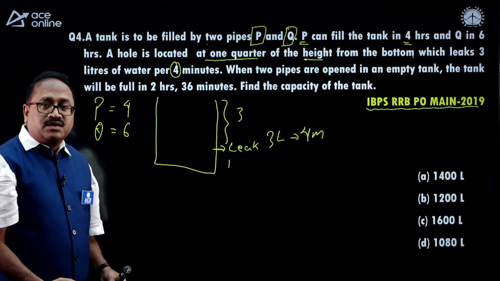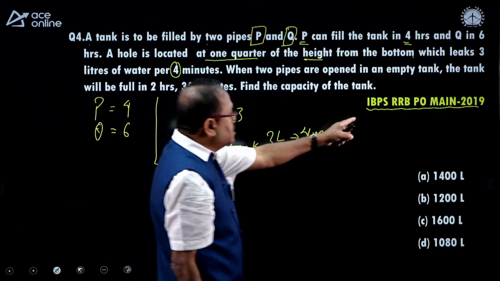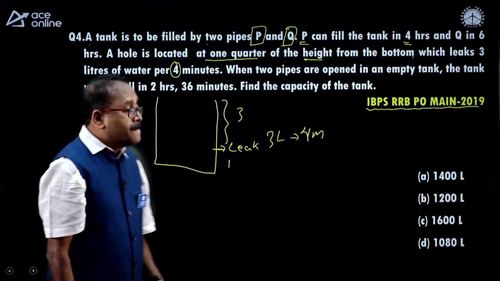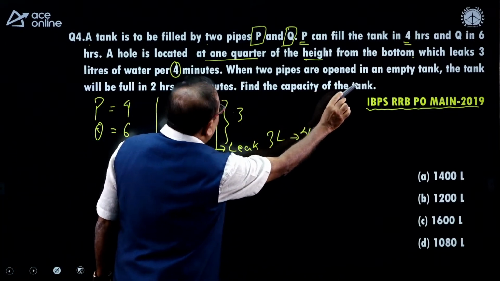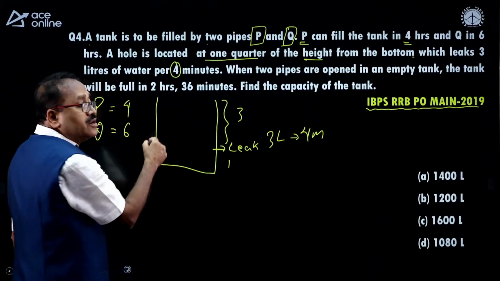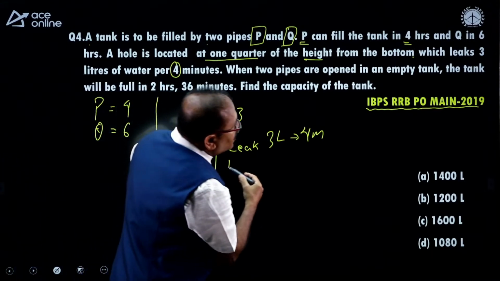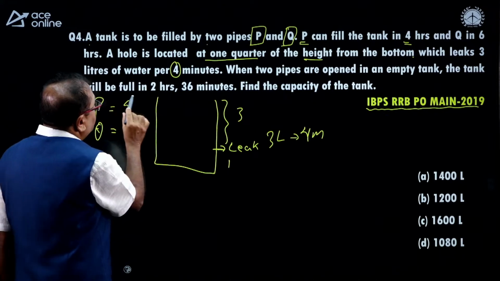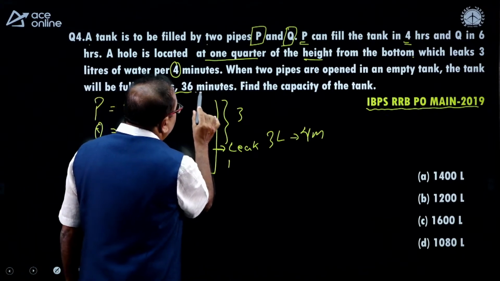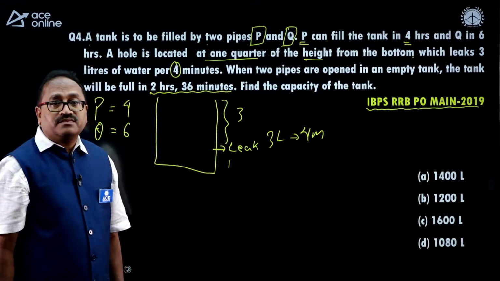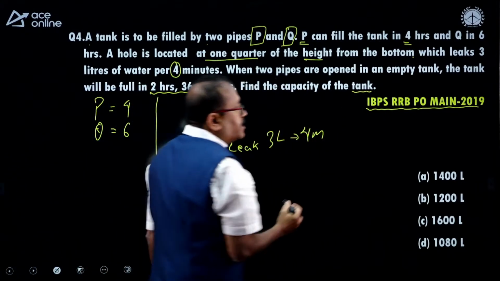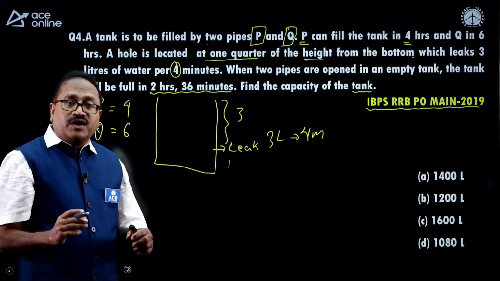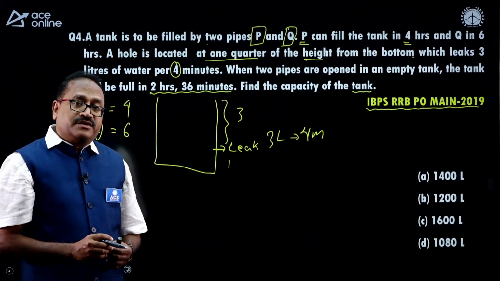Look, it's not a direct question, and I am discussing this PO main question. Next, when both the pipes P and Q are opened, the tank will be full in 3 hours 36 minutes. Find the capacity of the tank.